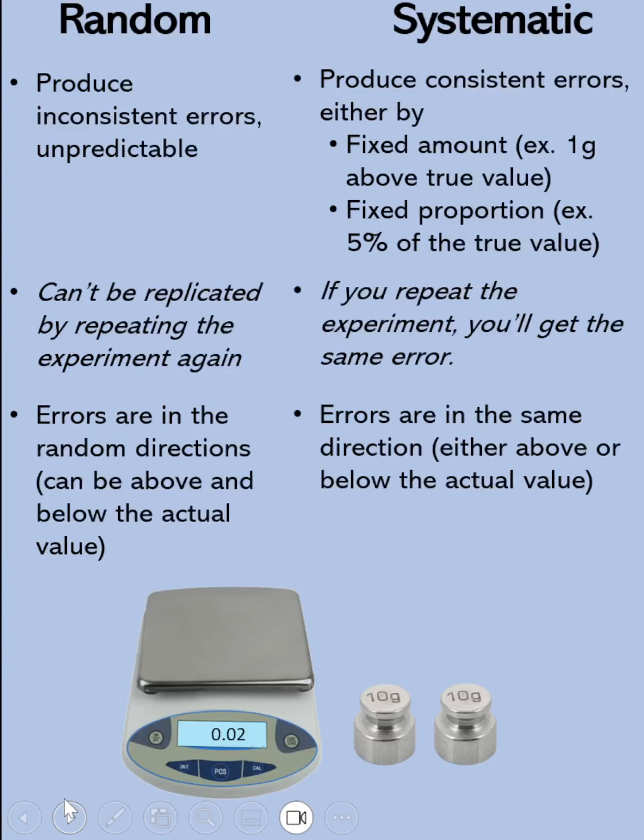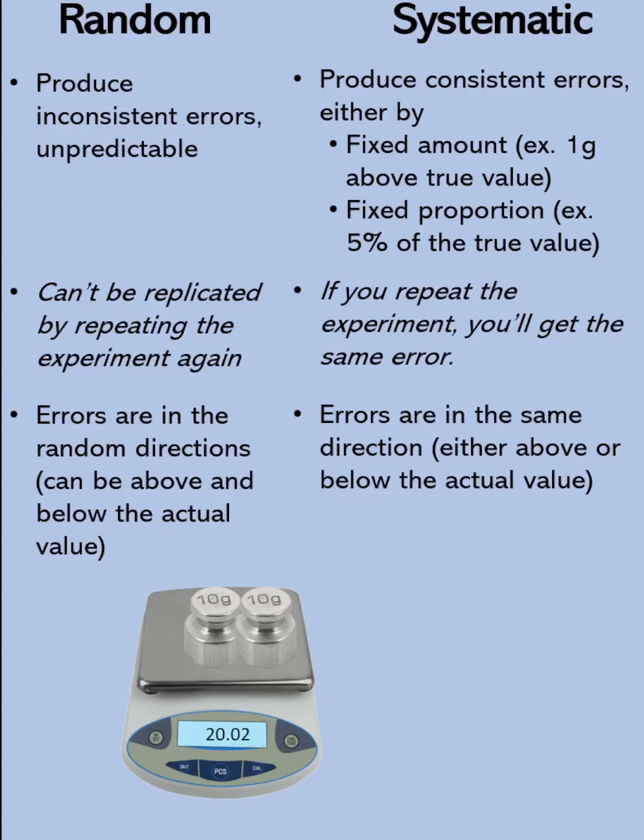Let's emphasize this using an example. Let's say you want to measure weights on this balance. Let's say this one is the true value here. This is 10 grams. On your first measurement, that is 10.02, so that is 0.02 above the true value. Let's say you add another one, that's 20.02. That's still 0.02 above the true value. So this one is consistent because it's always 0.02 above the true value.